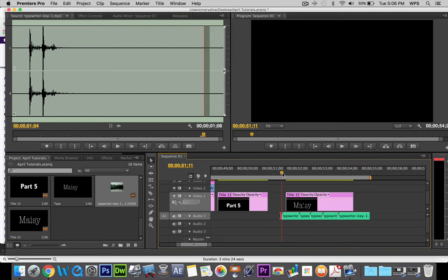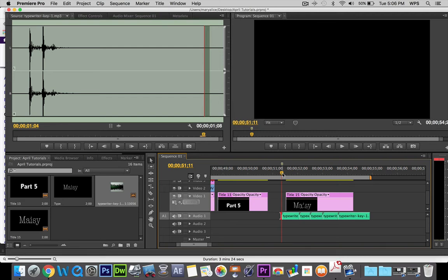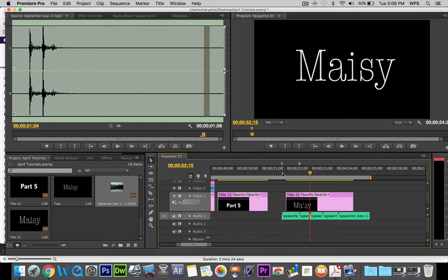So if you remember markers, you hit M on the keyboard, M for mark. M, I'm going to go to my next marker, M, my next sound, M, M, M. So now every time I hear a keystroke, I have a marker. This is going to make it easier for me to do this effect.